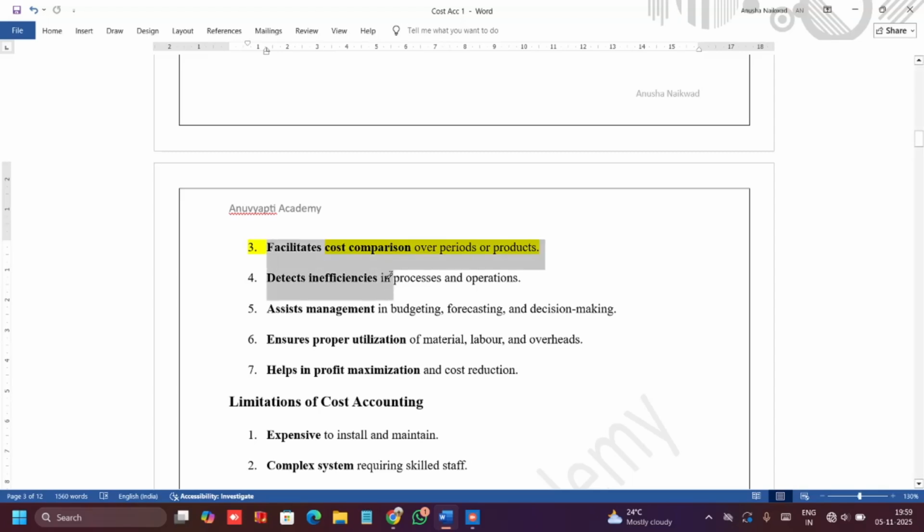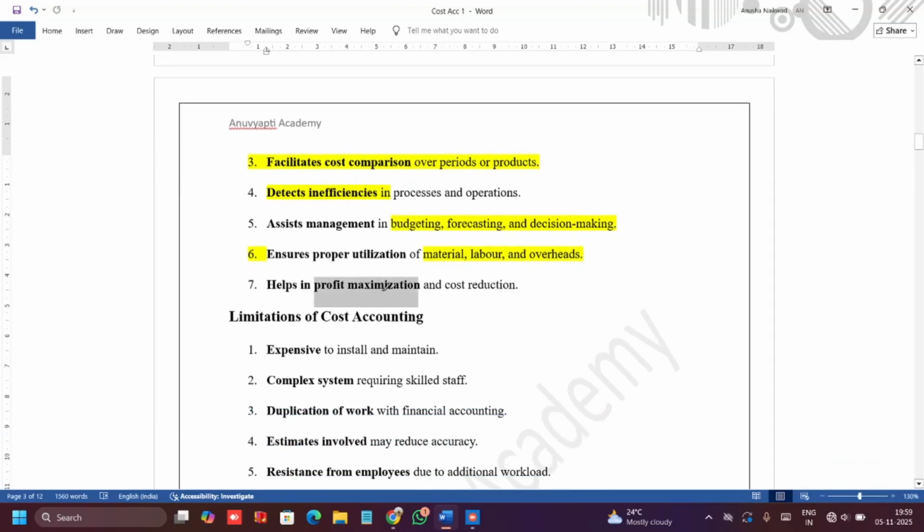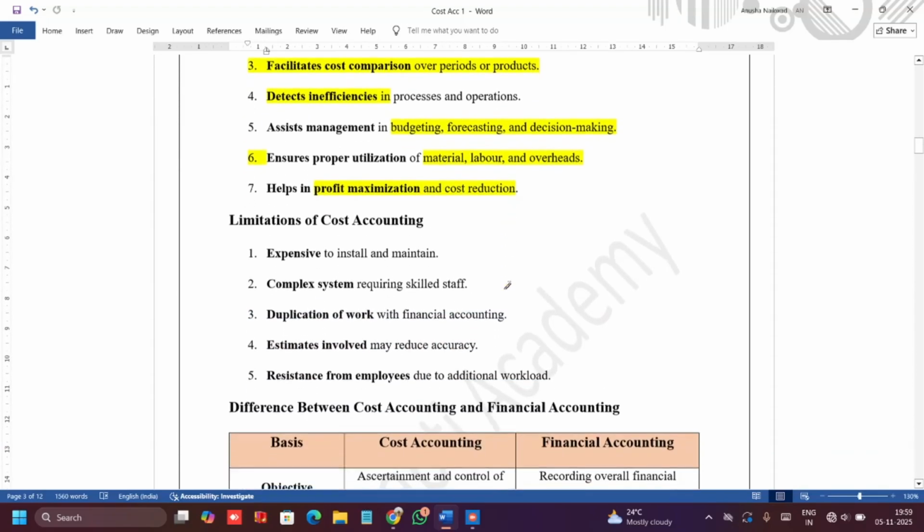Defects, inefficiencies: if there are any deviations or any mistakes that are happening, we can take corrective measures. Helps in budgeting, forecasting and decision making. Proper utilization of material, labor and overheads, and profit maximization and cost reduction.